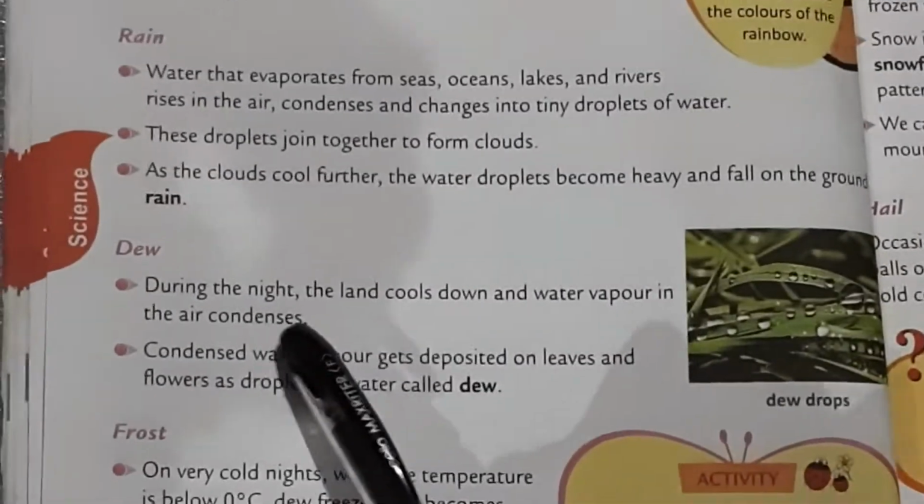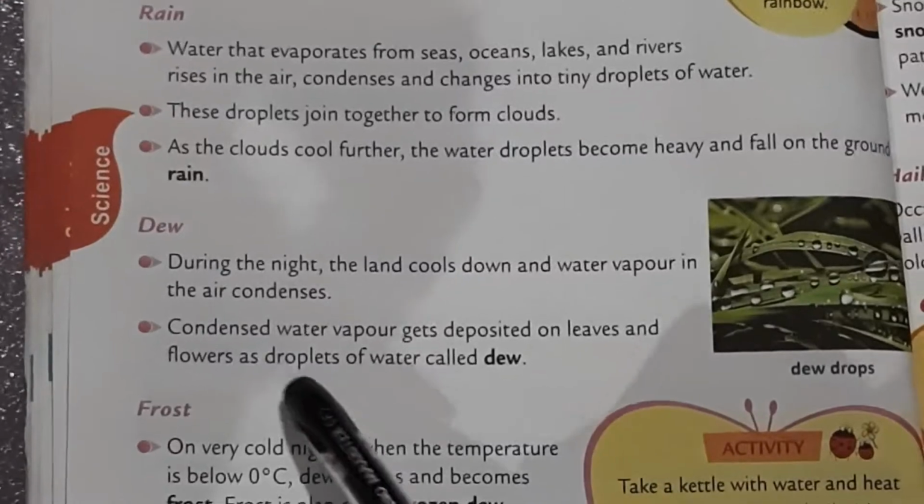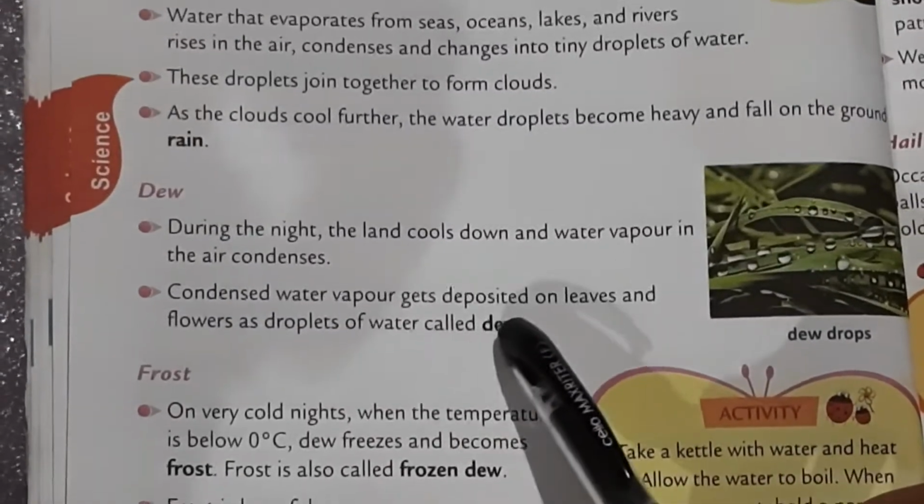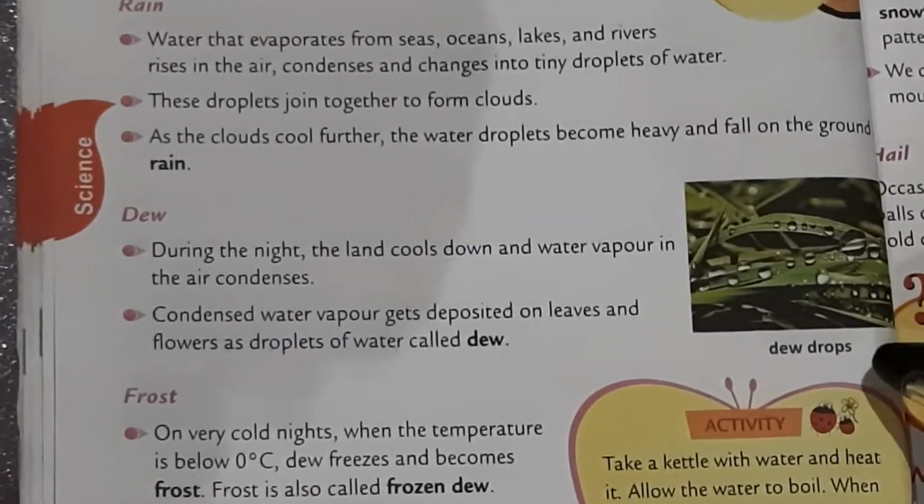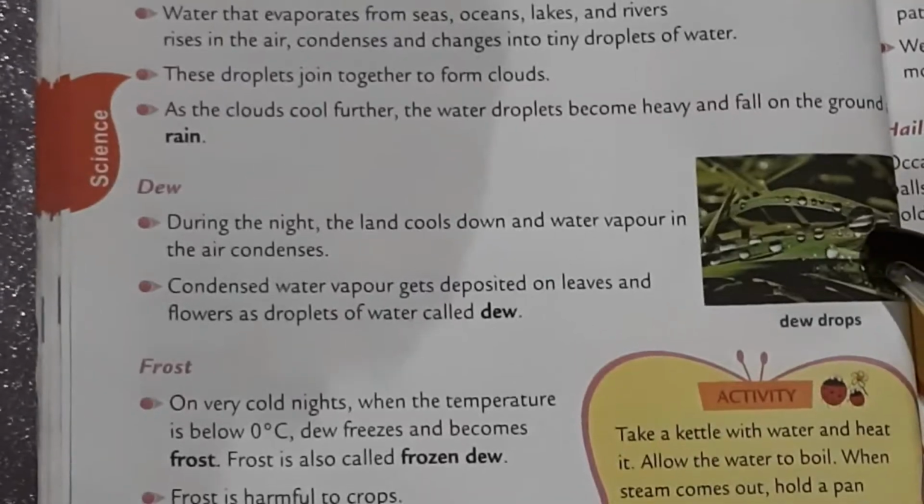Now dew. During the night, the land cools down and water vapor in the air condenses. Condensed water vapor gets deposited on leaves and flowers as droplets of water called dew. Look at the picture here. Dewdrops. During winter, if you wake up early in the morning, you will see these dewdrops on grasses.